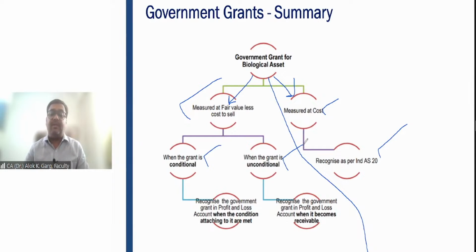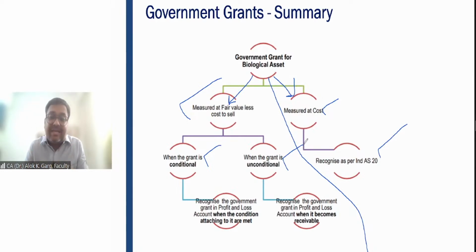For example, the company has completed 1 year, so it has a risk of meeting the condition only for the next 4 years. Means out of 10 crore, the company is not liable to refund 2 crore rupees because 1 year has been completed. When the second year is completed, the company no longer has a risk of refunding 4 crore. It has to meet only the next 3 years.